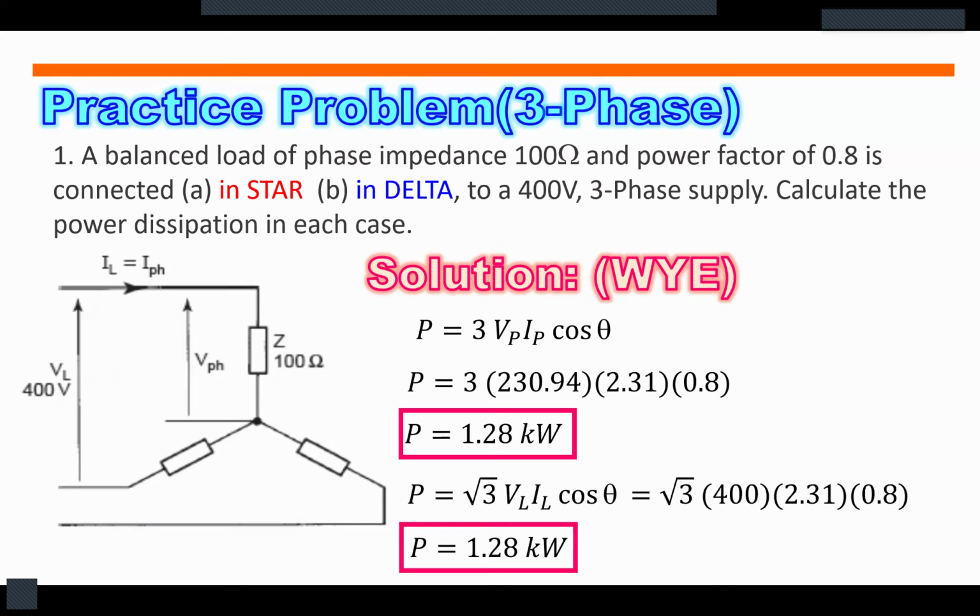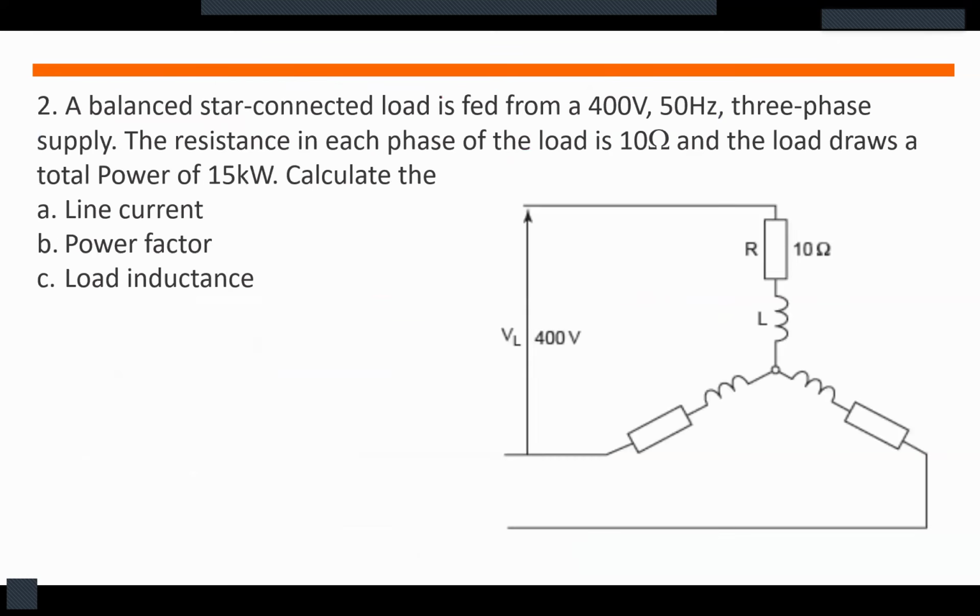Since the line current is equal to phase current in a Y-connected system, we can use this equation also.